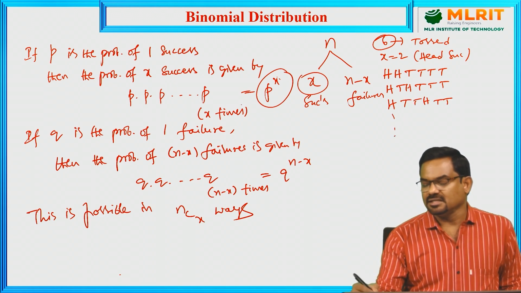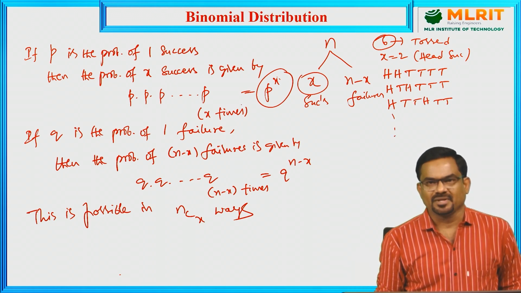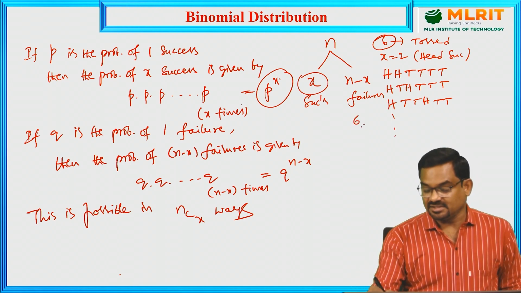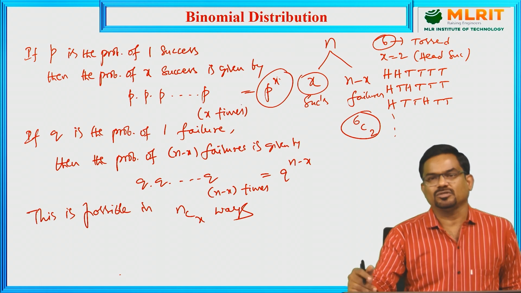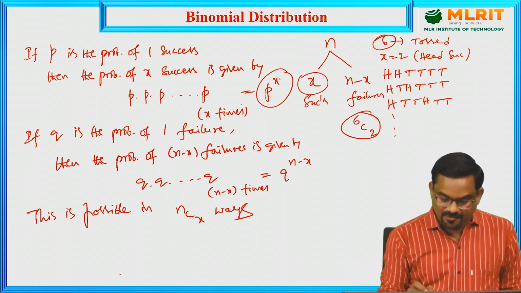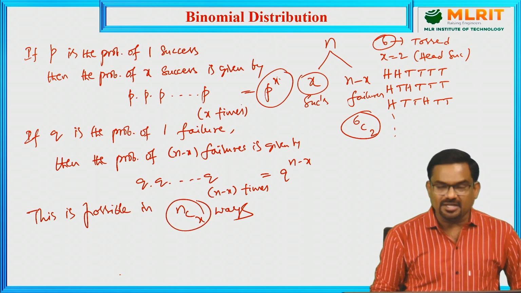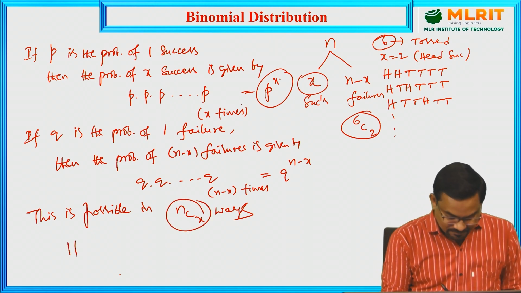Like this, there may be number of ways, and that is given by 6C2. 6C2 gives the number of possibilities for this. So here, getting x times success is possible in nCx ways. Hence,